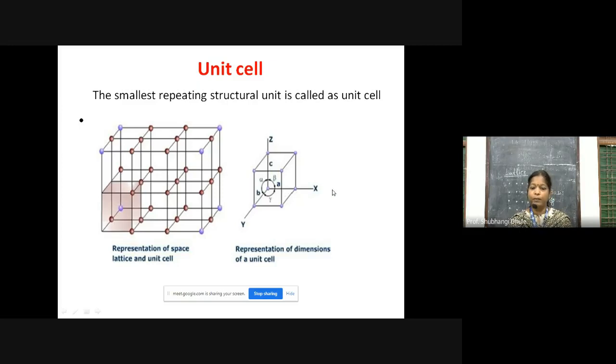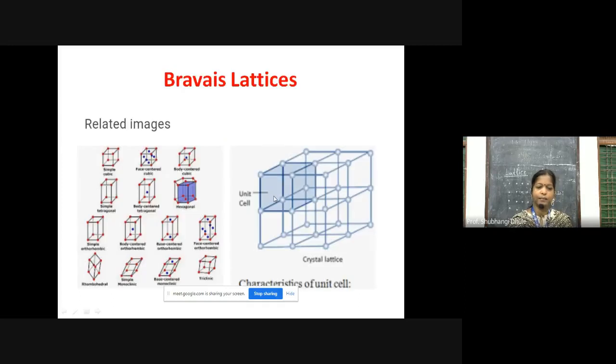These are called crystallographic parameters, because the study of the crystal and all its properties is called crystallography. Now let's go to the next topic, the Bravais lattices. In the previous slide, I told you that the cubic crystal system exists in three different types of unit cell. First is the primitive cubic unit cell, second is the face-centered cubic unit cell, and third is the body-centered cubic unit cell.